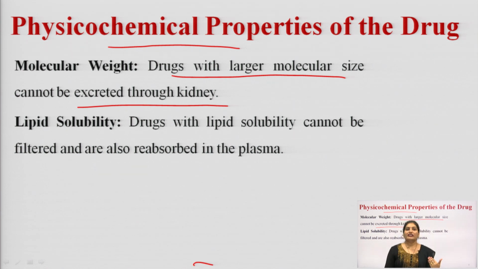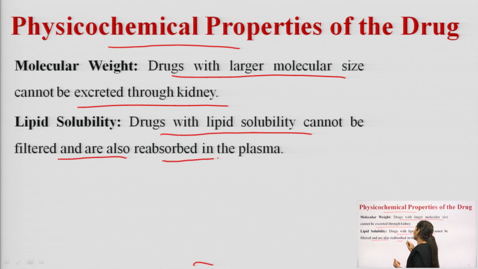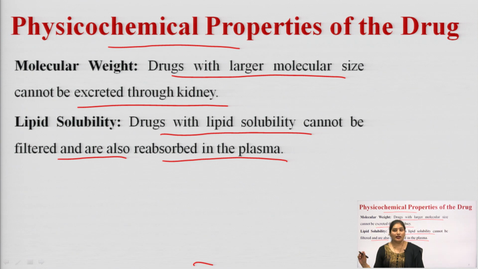So, drugs that have lipid solubility are reabsorbed into the plasma.